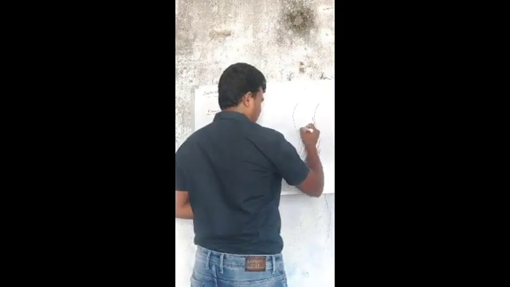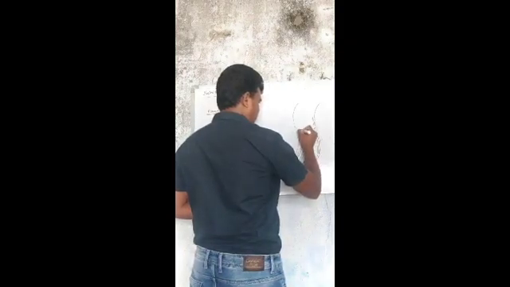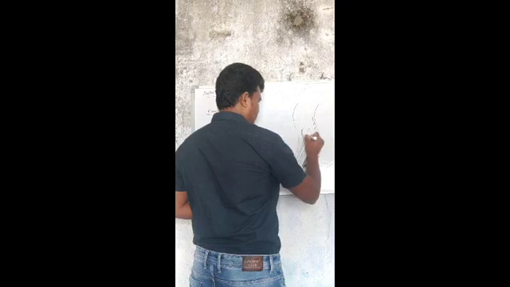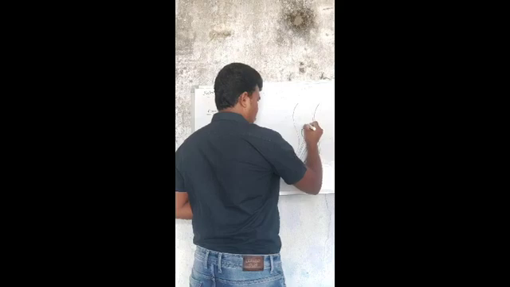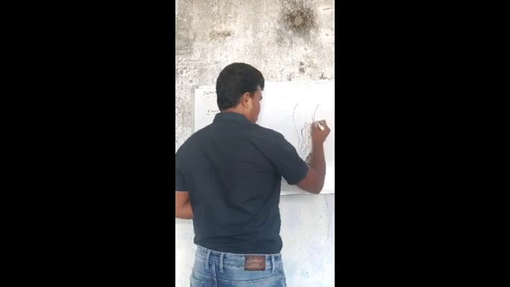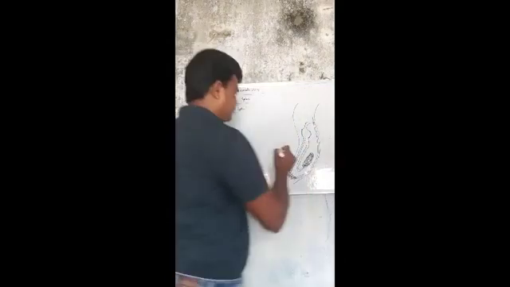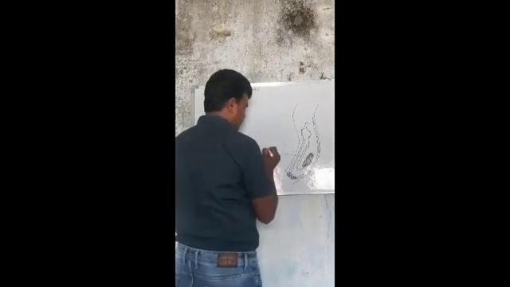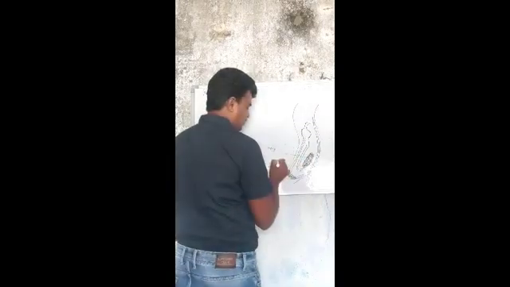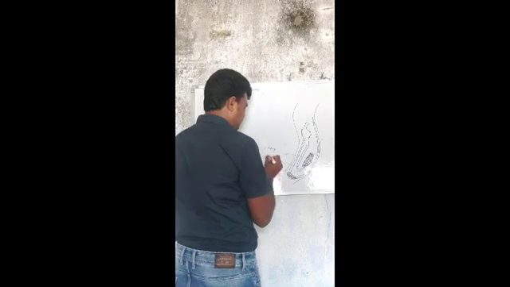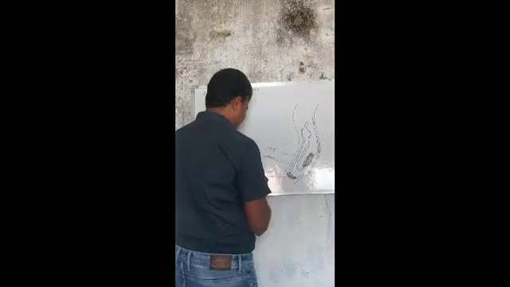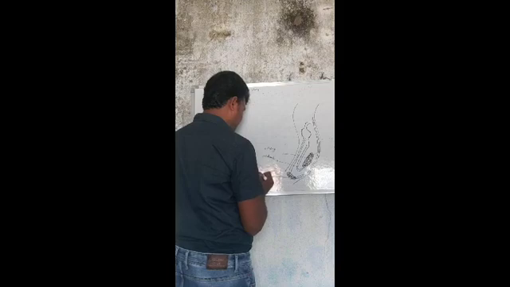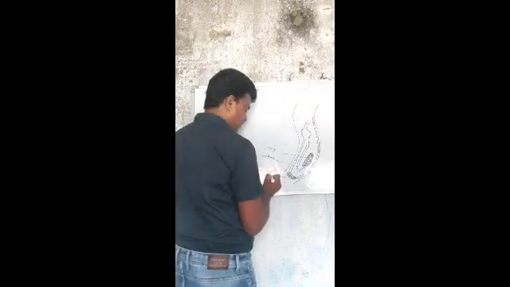Okay, this is the ovary. I am writing the ovary. This is the oviduct. This is the vitelline gland, the vitelline glands.